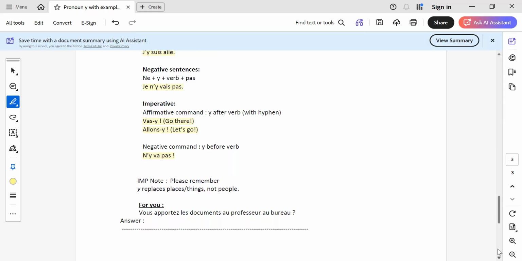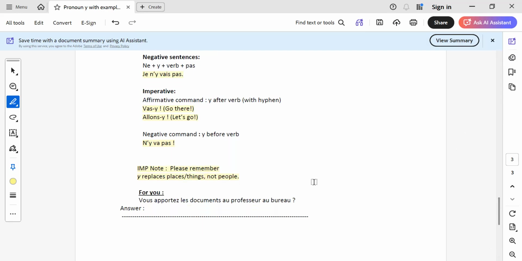So it will be à plus place or dans plus place, sur plus place and all. Or it could be things like à mon avenir, à plus something, but it won't replace people. So this is another important note. If you want, you can copy this in your cahier.